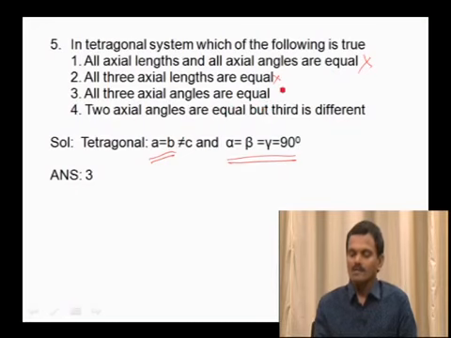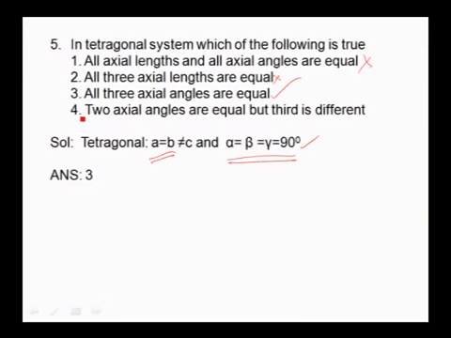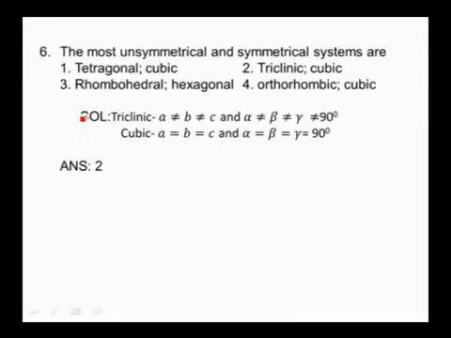All three axial angles are equal. Here all three axial angles are equal, so this is the correct option. And coming to the fourth one, two axial angles are equal, but here three axial angles are equal, so our answer is the third option. And come to the next question.